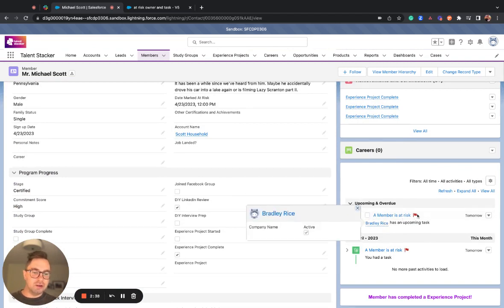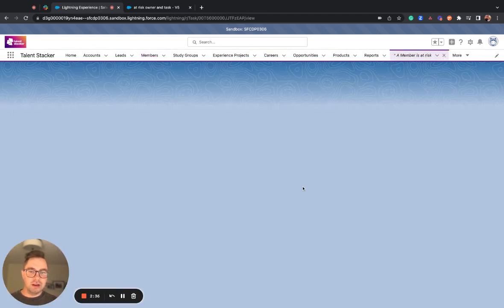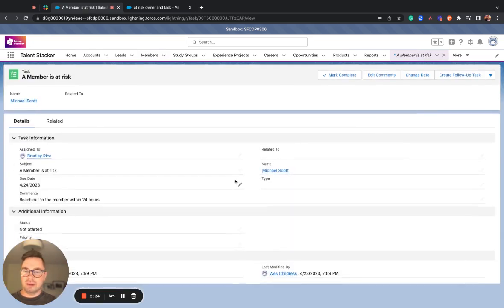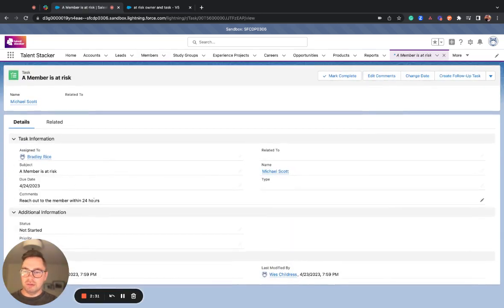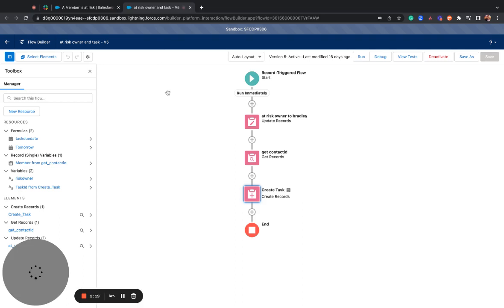So Bradley Rice's upcoming task: red flag. He can now see the member is at risk. I'll reach out to this member within 24 hours. So he has a due date by tomorrow. The way that the team and I worked on this one was through a flow. So we're going to go over here and we're going to see how simple but hard this flow really is.